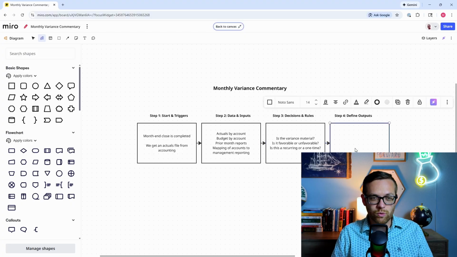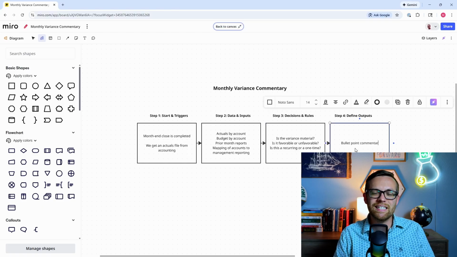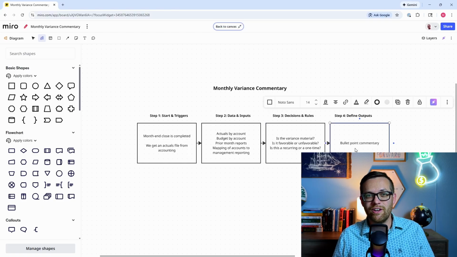So our outputs, we want to have bullet point commentary. This isn't probably going to be the final commentary. As I've said before, 80% of the work is going to be done by the AI tool. The last 20%, the polish, is going to be done by us. So we're going to get bullet point commentary we can work with.